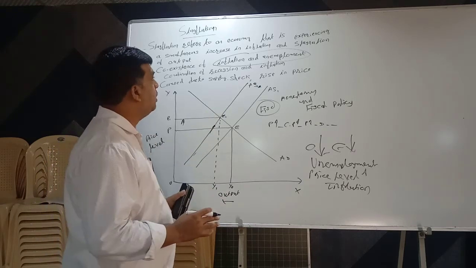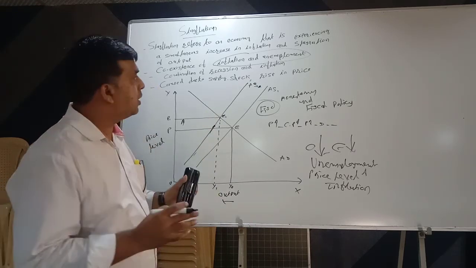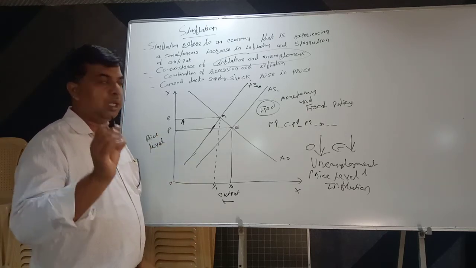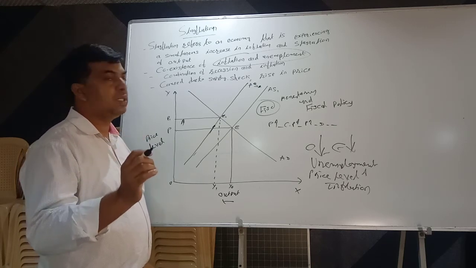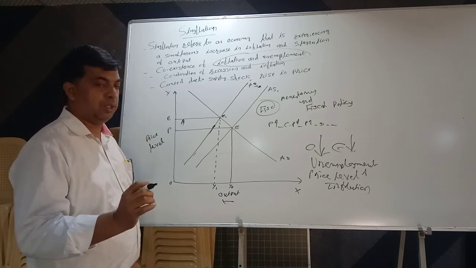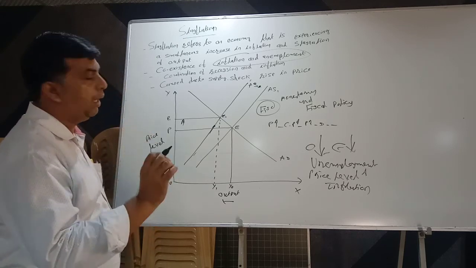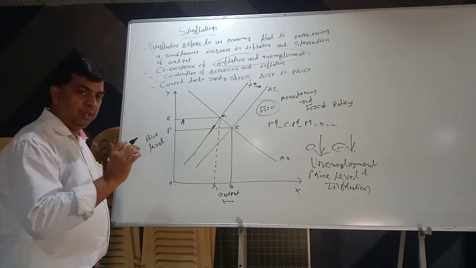So in this video lecture, we discussed a new topic, stagflation. Stagflation comes from two words, inflation and stagnation. It is a combination or coexistence of inflation and unemployment. Okay, that's all for today.